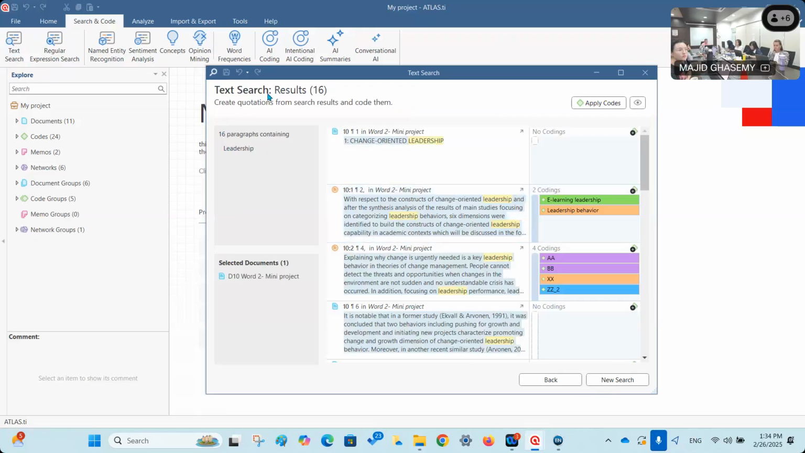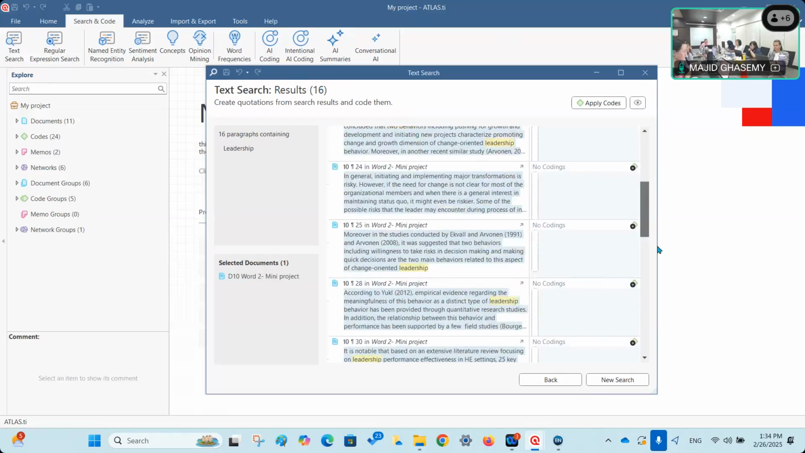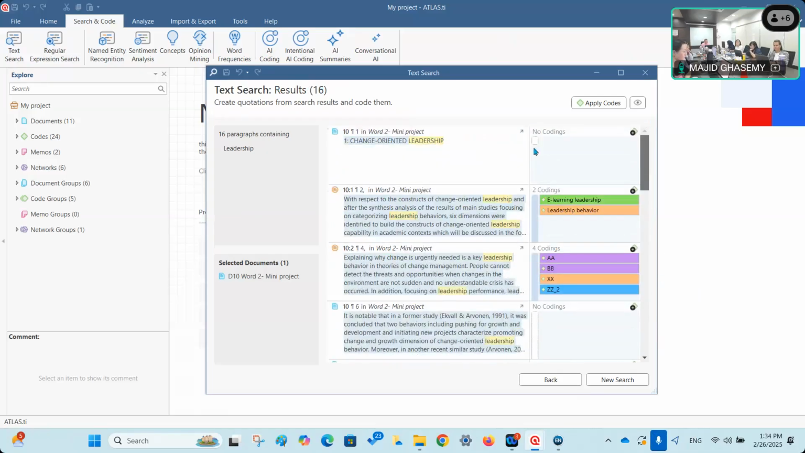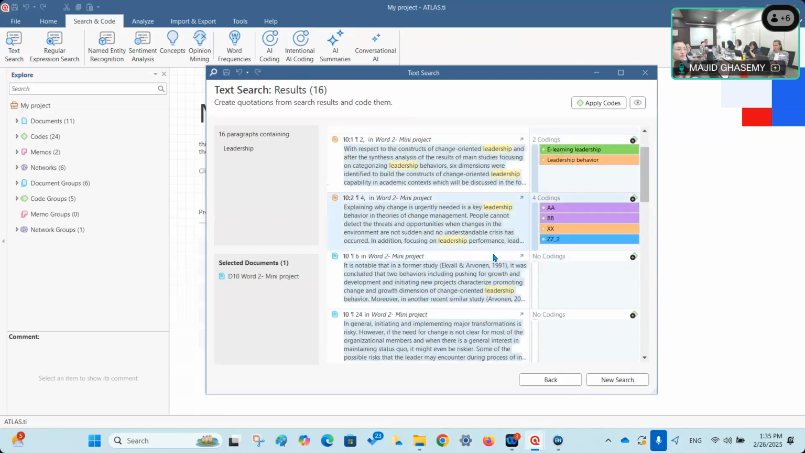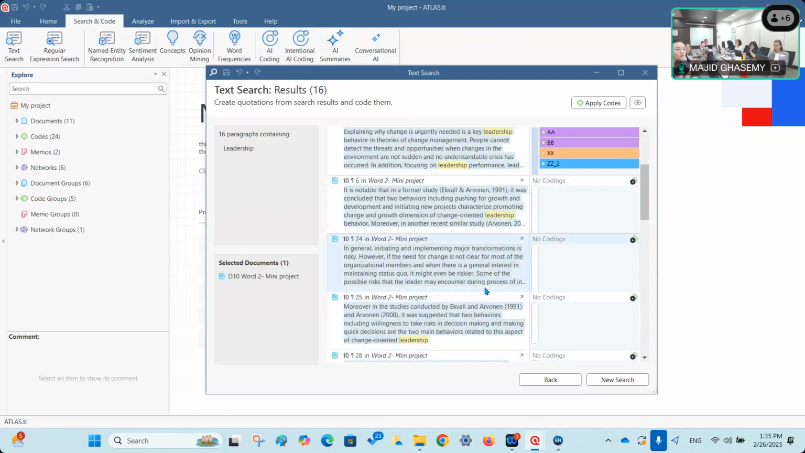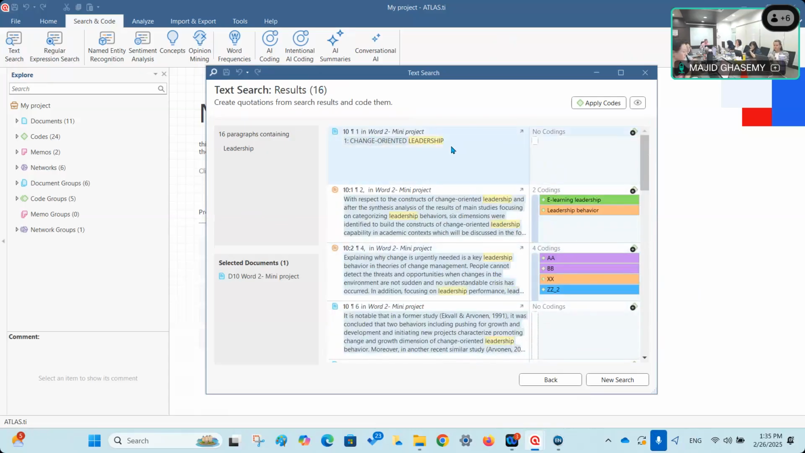Very simple. So the result is 16 quotations, as you can see, right? There are 16 paragraphs in this particular document which contain the term leadership. So if you look at that, you can scroll everything. The first one is not basically a paragraph, as you can see, so you can just ignore that. But the rest are in fact paragraphs that contain the term leadership, all right? As you can see here.